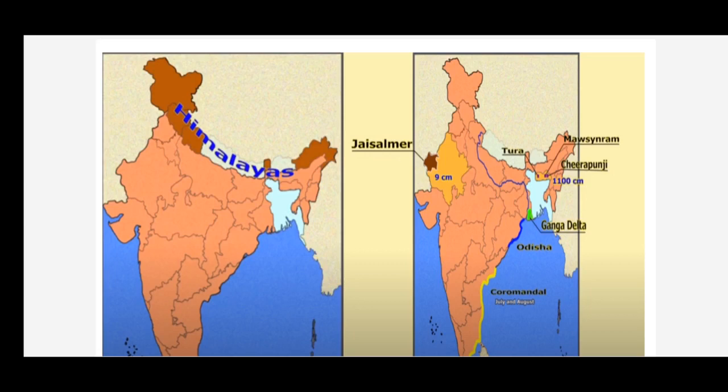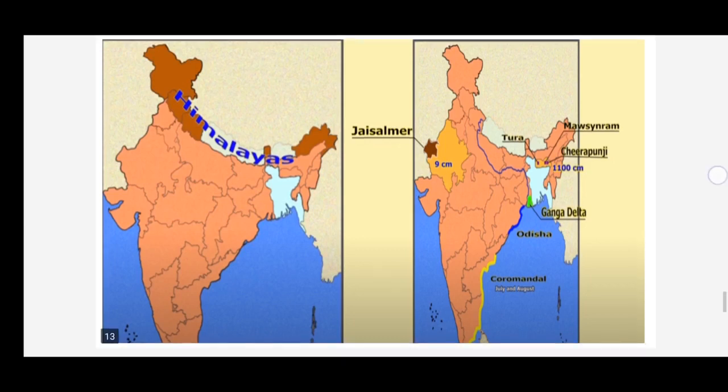Only rains. Cherrapunji and Mawsynram in Meghalaya get about 1100 centimeters of rainfall in the year. Whereas Jaisalmer in Rajasthan hardly receives just 9 centimeters of rainfall in the year.